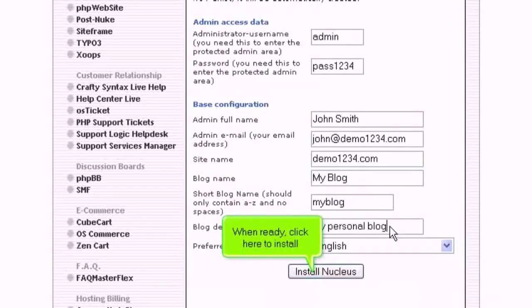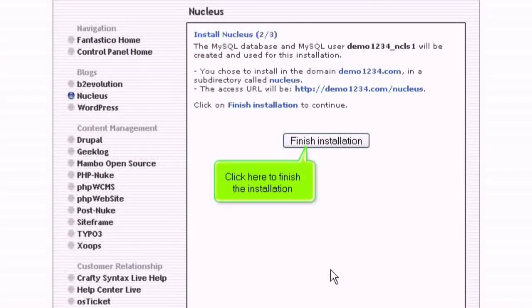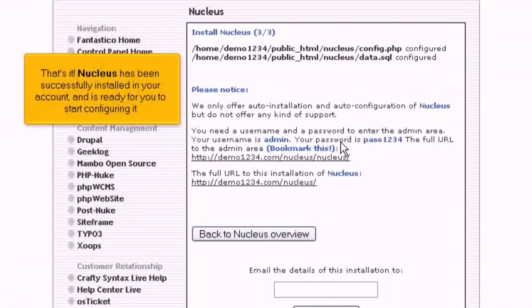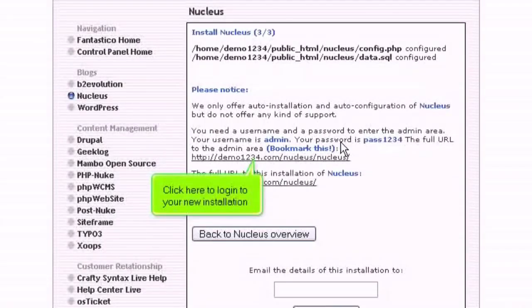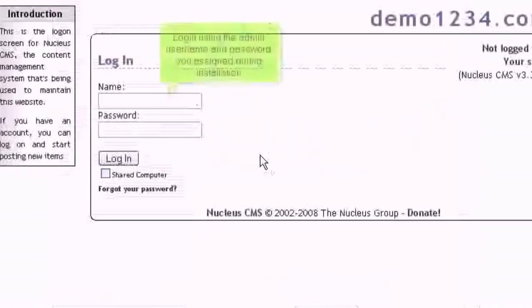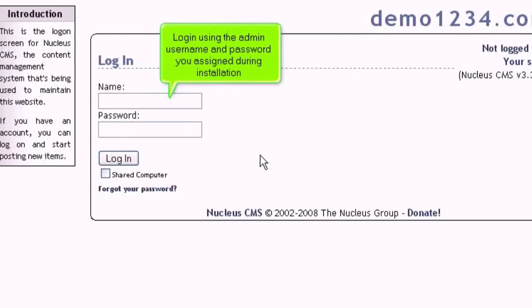When ready, click here to install. Click here to finish the installation. That's it! Nucleus has been successfully installed in your account and is ready for you to start configuring it. Click here to log in to your new installation. Log in using the admin username and password you assigned during installation.